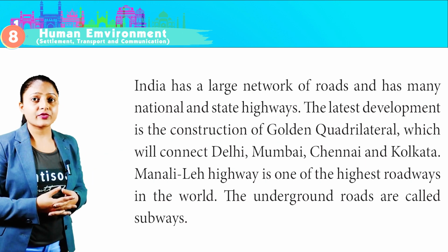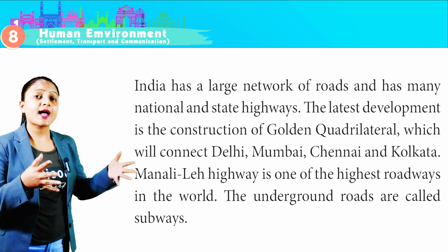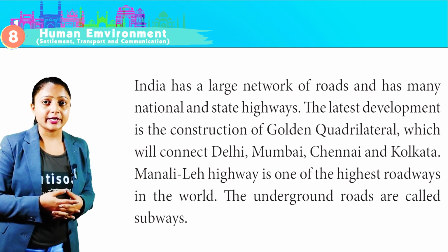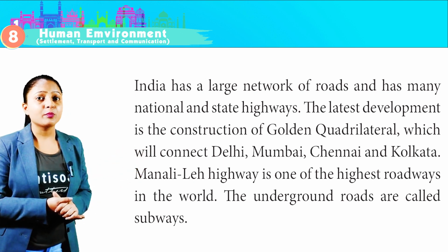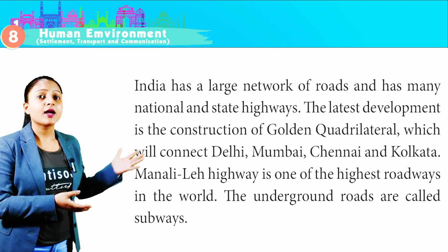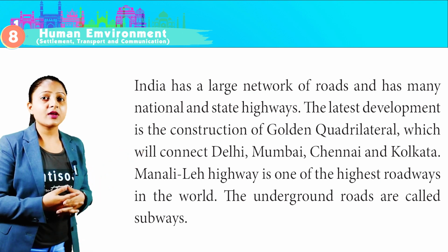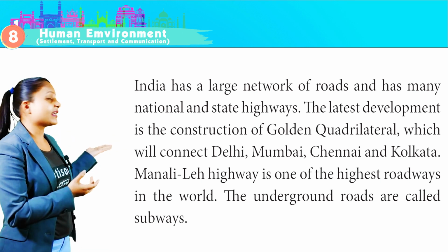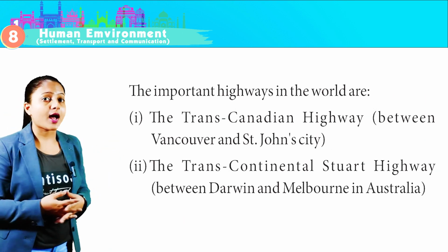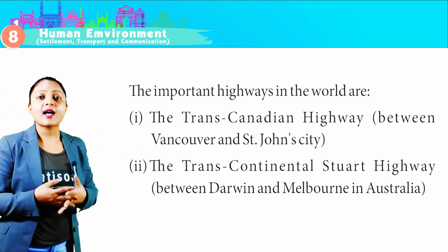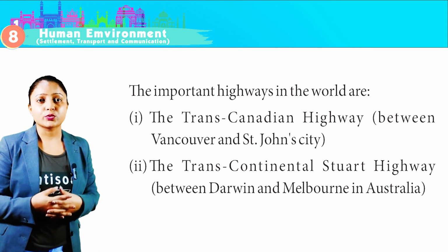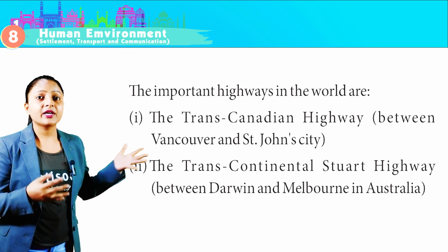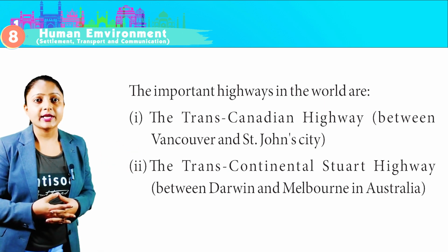India has a large network of roads and has many national and state highways. The latest development is the construction of Golden Quadrilateral, which will connect Delhi, Mumbai, Chennai, and Kolkata. Manali-Leh highway is one of the highest roadways in the world. The underground roads are called subways. The important highways in the world are: first, Trans-Canadian Highway between Vancouver and St. John's City. Second, Transcontinental Stuart Highway between Darwin and Melbourne in Australia.